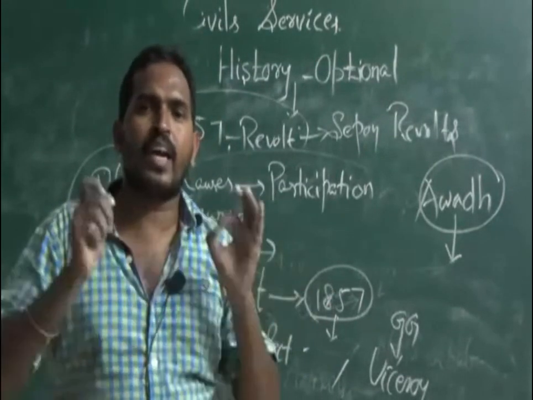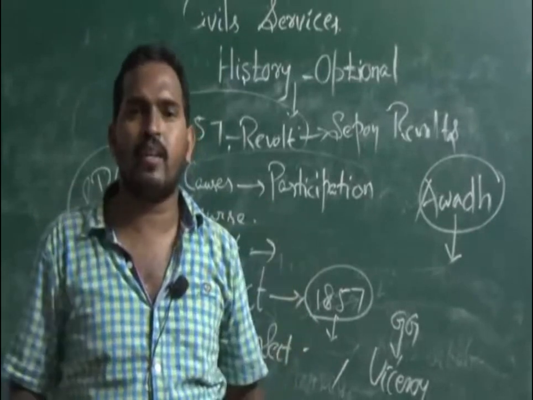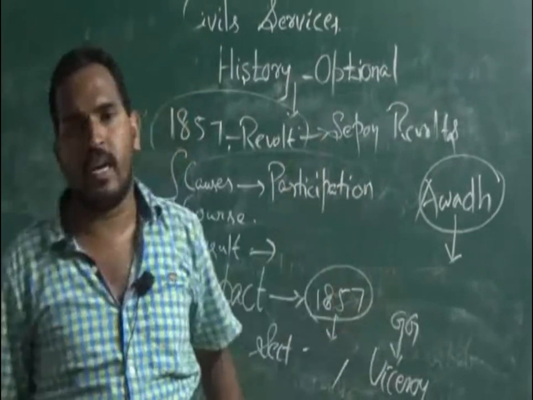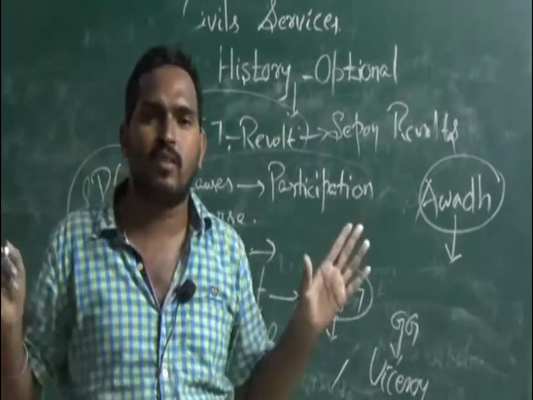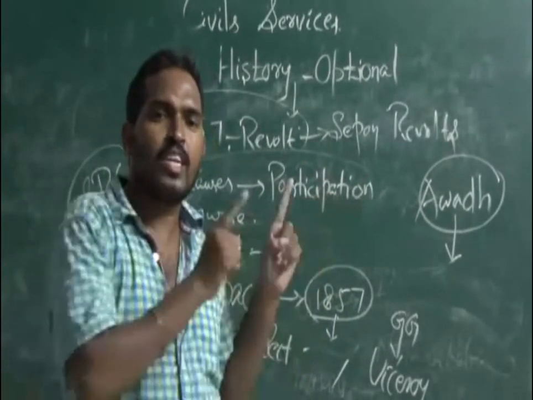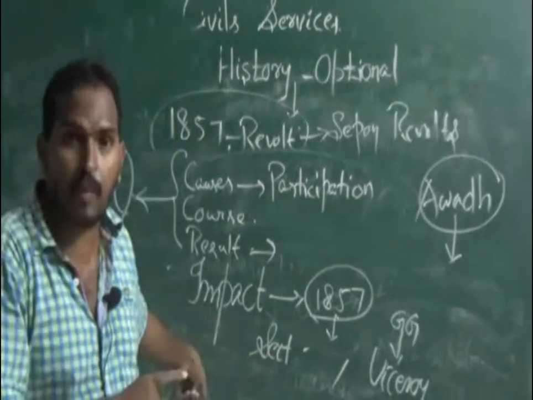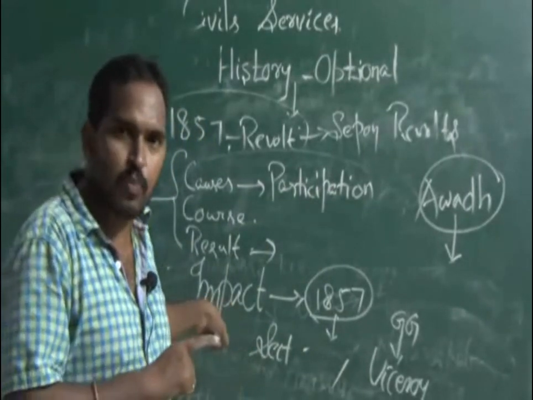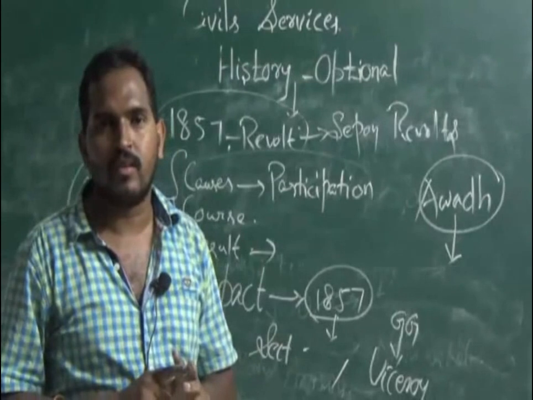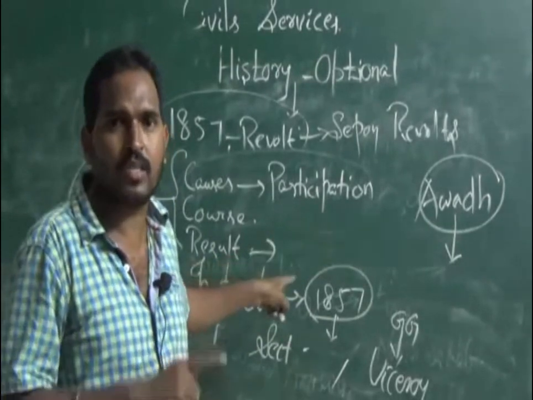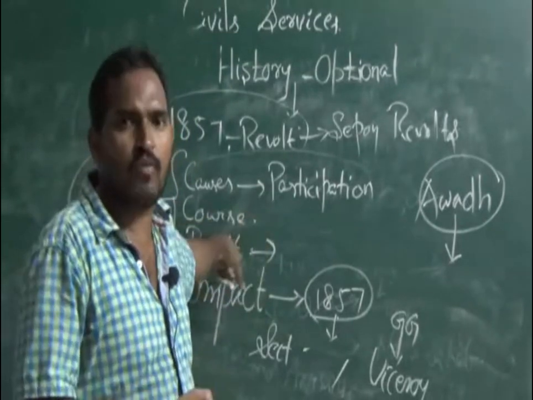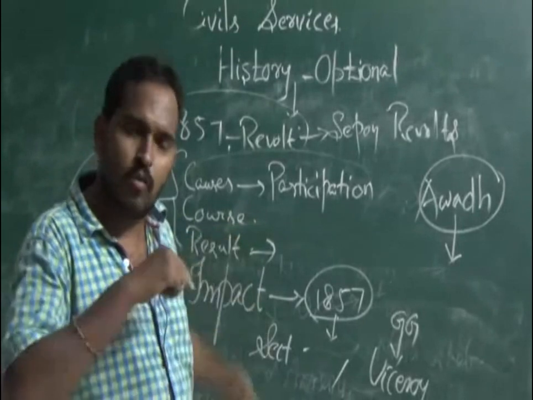The British Queen declared directly: don't interfere in the religious affairs of India. Never interfere in any religious affairs. Don't hurt the religious sentiments of the Indian people. This was told because Orthodox people participated in the revolt. And the doctrine of lapse, established by Dalhousie, was abolished because the kings participated.